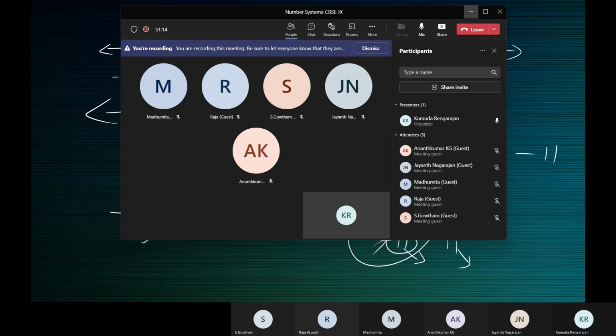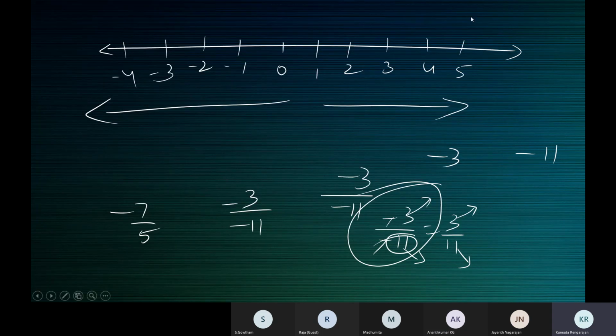Because it's in the form, in simple words, integer by integer. Let's understand that. You don't say this in your school, in your class, okay? In our discussion, that's the simplest way you can remember. Integer by integer form it is. Yes or no? Minus 3 by minus 11. Integer by integer, right? Yes, ma'am. So it is a rational number because it's in the form integer by integer.